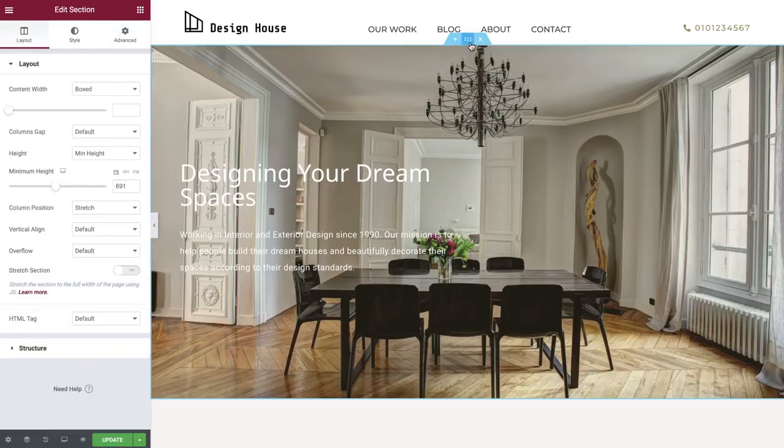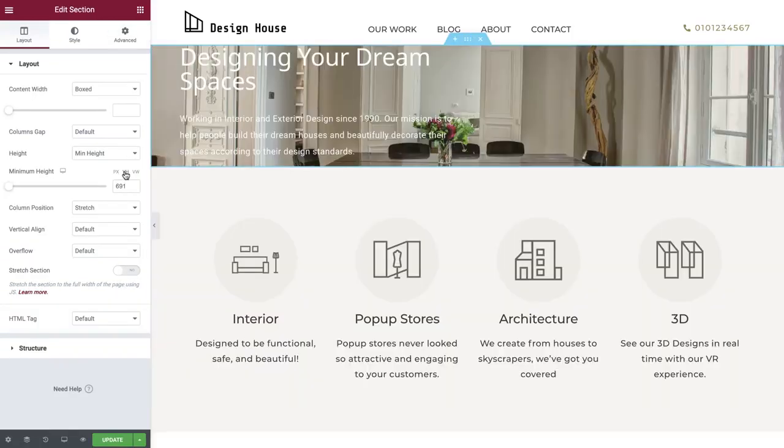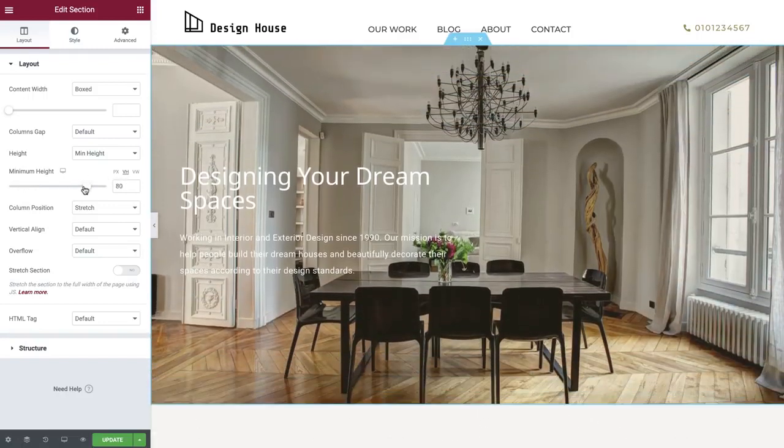Select the section and double check that you have set the minimum height of this section. Just like we mentioned before, this helps determine the image size and avoids layout shift. And before we move on to the next section, let's discuss the clarity of this section. It is important for every website to have a good contrast between the text and background. Non-readable information not only affects your website scores, but also drives visitors away. Make sure your text and background colours create strong contrast and the text is clearly readable.